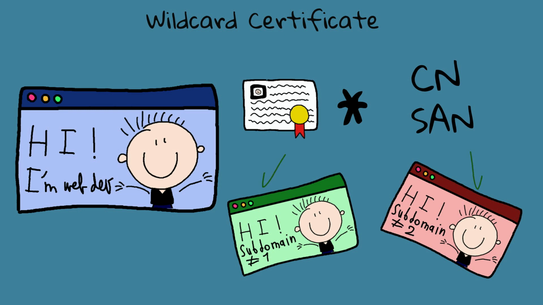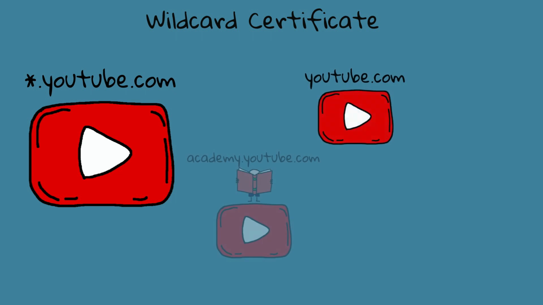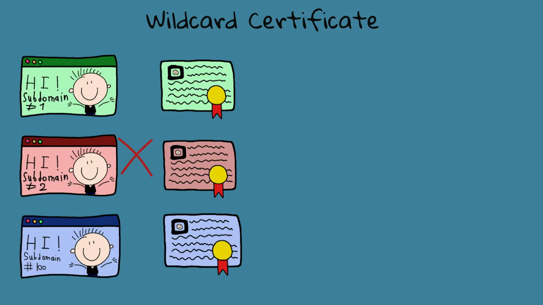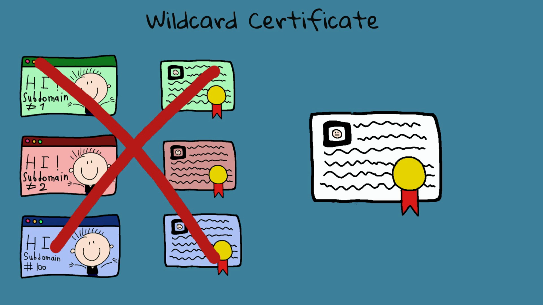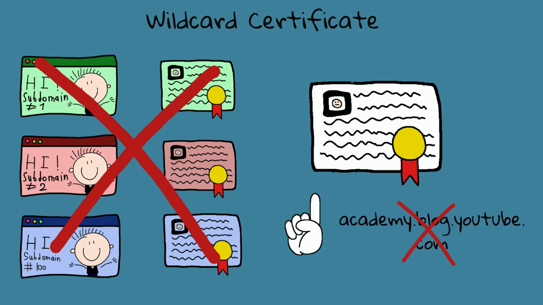For example, if you have a wildcard certificate for *.youtube.com, it would secure youtube.com, academy.youtube.com, blog.youtube.com, and so on. Wildcard certificates save you from having to manage and renew individual certificates for each subdomain. However, it's essential to note that wildcard certificates only cover one level of subdomains. For instance, a wildcard certificate for *.youtube.com would not cover academy.blog.youtube.com.